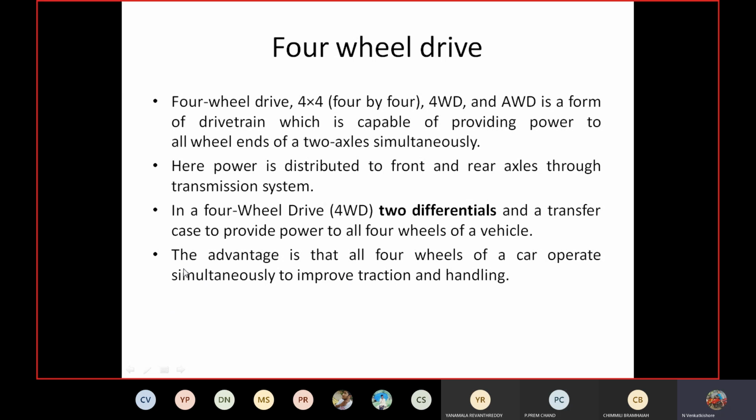The advantage is that four-wheel drive can operate simultaneously to improve the traction and handling. It has better traction, so it has better road grip. It can pull heavy loads, and it can turn very easily with a very small radius. Like this, it has many advantages, but the only disadvantage is that fuel economy is very low in case of a four-wheel drive. At the same time, the four-wheel drive is very costly. That's why it is not preferred in passenger cars. Only some special purpose vehicles and military vehicles use four-wheel drive.